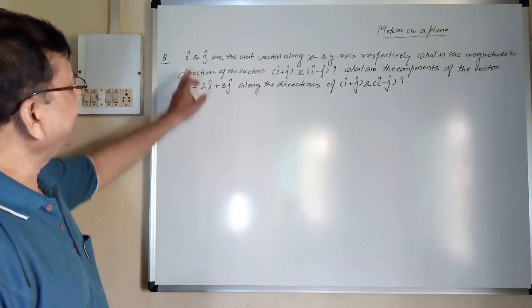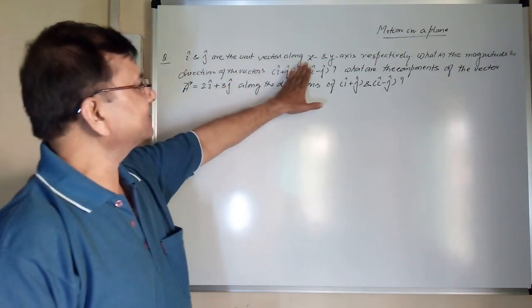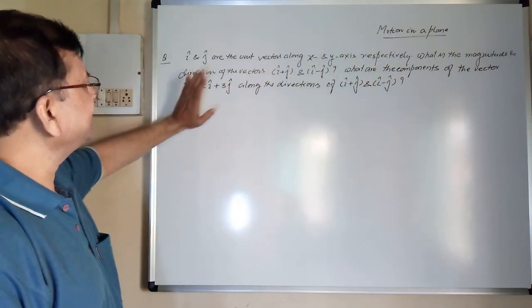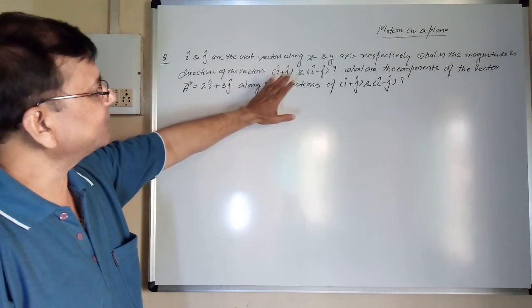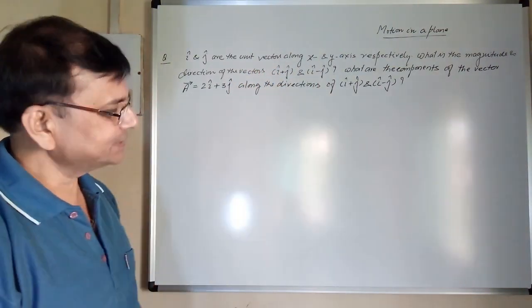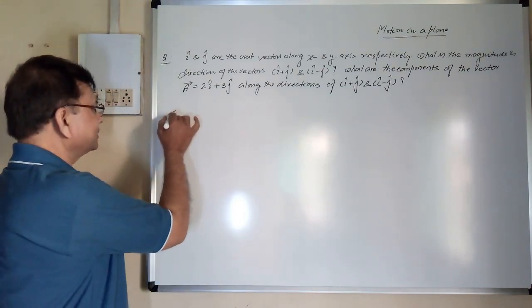See, i and j are two unit vectors along x and y axis respectively. What is the magnitude and direction of vectors i plus j and i minus j? There are two parts. First part is this, so we will start the solution.